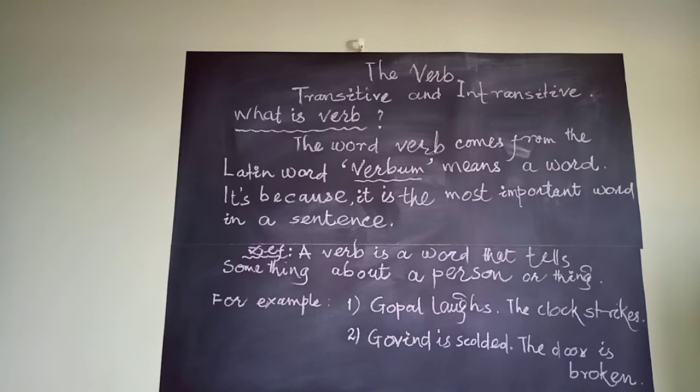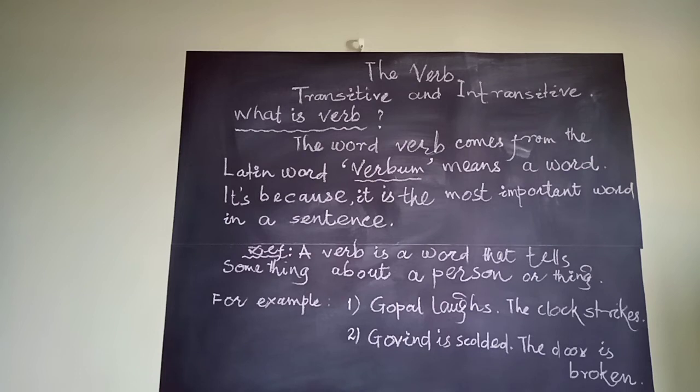So the definition of a transitive verb is: a transitive verb is a verb that denotes an action which passes over from the person who is doing, the subject, to an object.